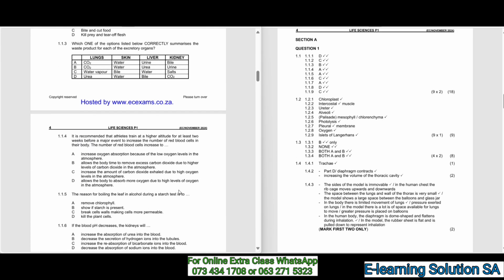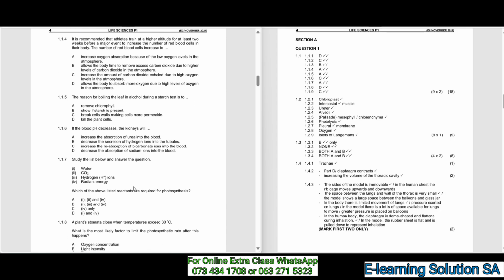Okay. So moving over to 1.1.3, which one of the options listed below correctly summarises the waste product for each of the accessory organs? So there's lungs, skin, liver, and kidney. The answer is B, which is carbon dioxide in lungs, water in skin, urea in liver, and urine in kidney.